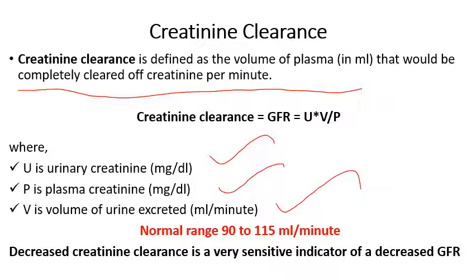The normal range of creatinine clearance is 90 to 115 ml per minute. There is always a higher creatinine clearance for males compared to females. Decreased creatinine clearance is a sensitive indicator of a decreased glomerular filtration rate. Keep this point in mind: decreased creatinine clearance is a sensitive indicator of decreased GFR. Suppose the creatinine clearance is 40 ml per minute; that means the GFR is decreased due to some kidney disease.